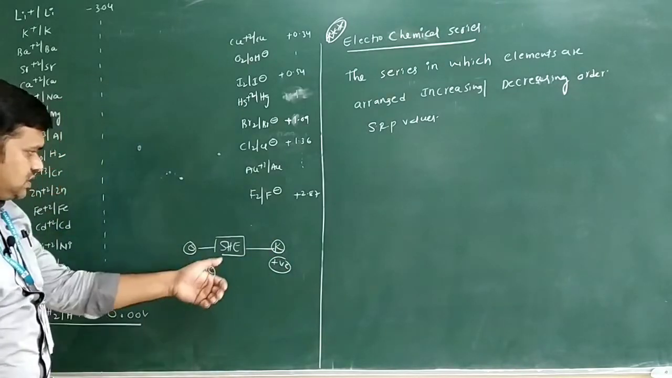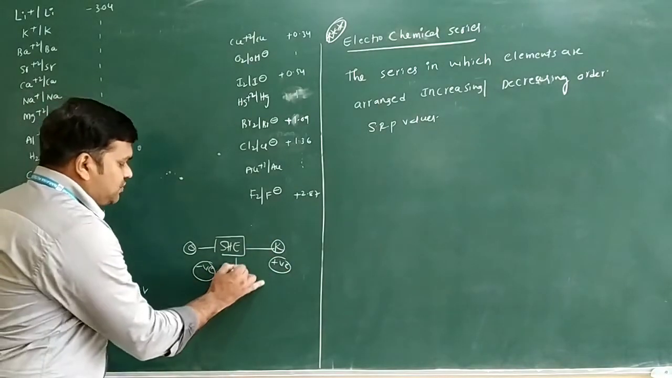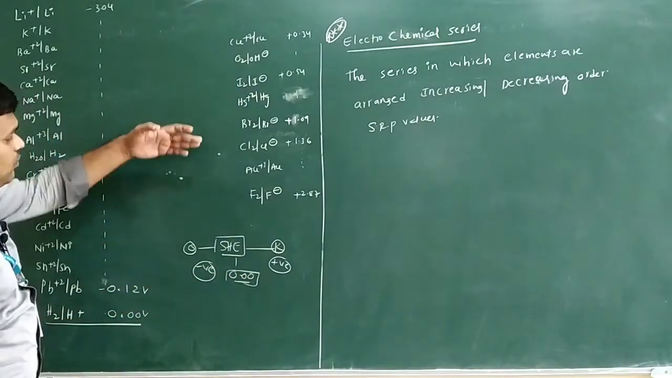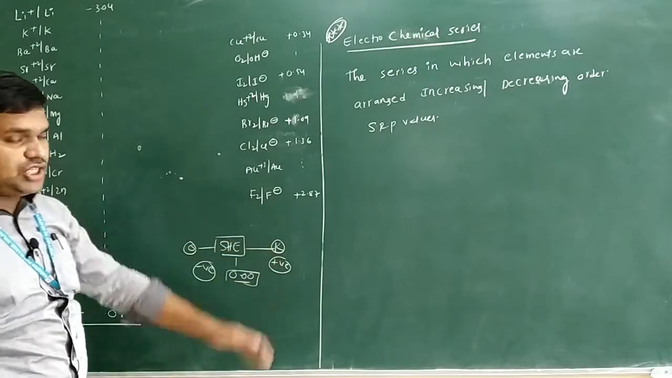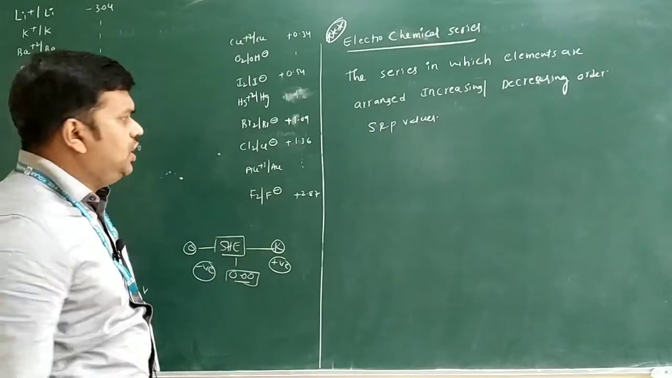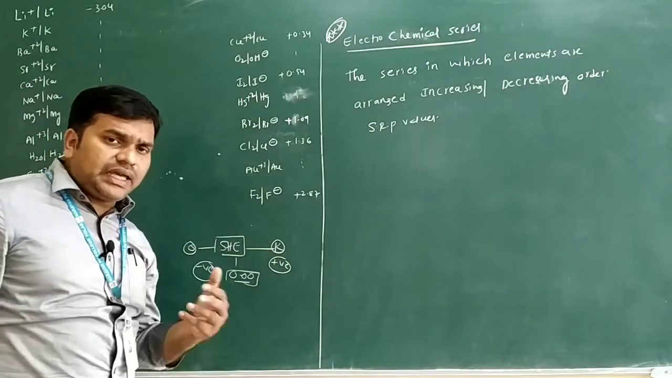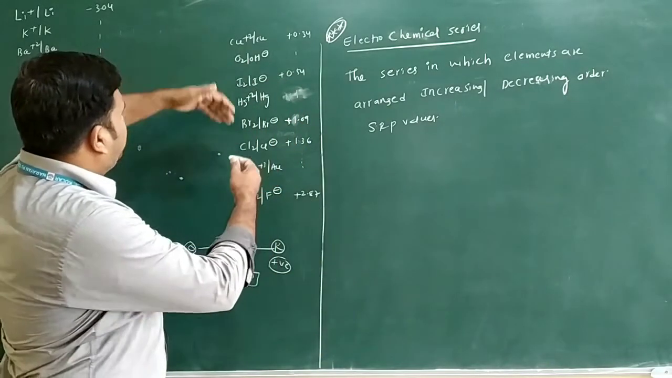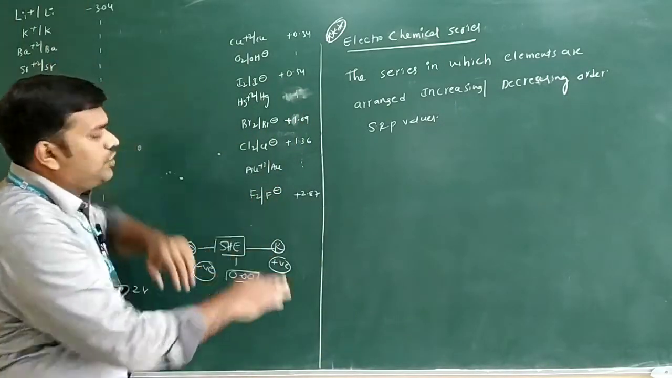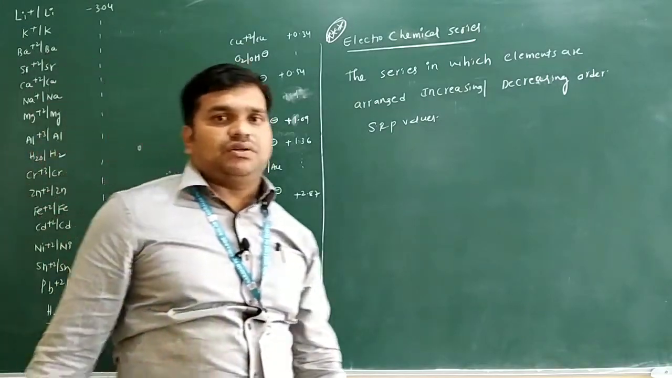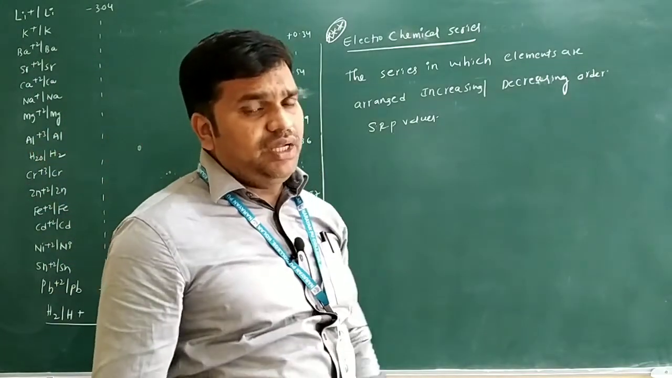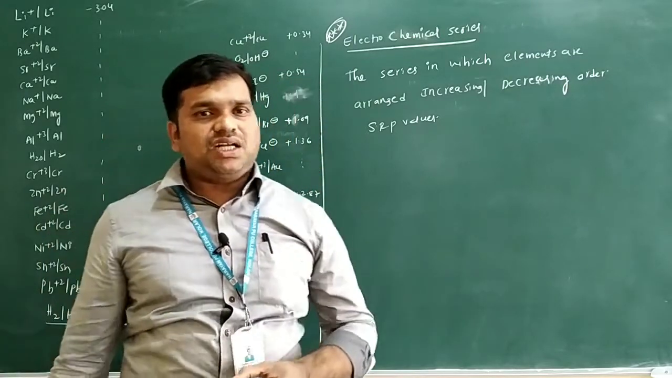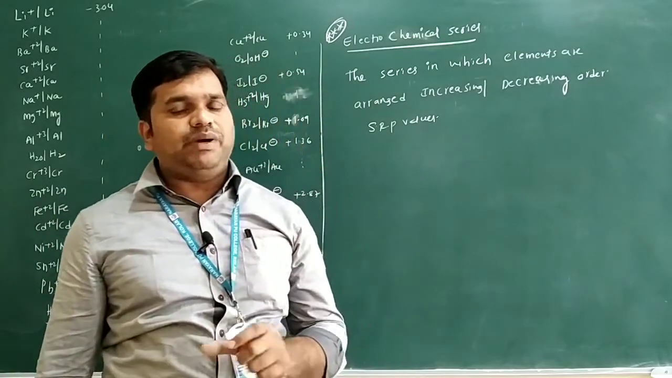So the SHE value is 0.00 volts. Above this there are negative values, and below this there are positive values. So how can you keep this electrochemical series in your mind? To remember all these elements from lithium to fluorine is very difficult. So I'll give you one simple code to keep the majority of the metals in mind.